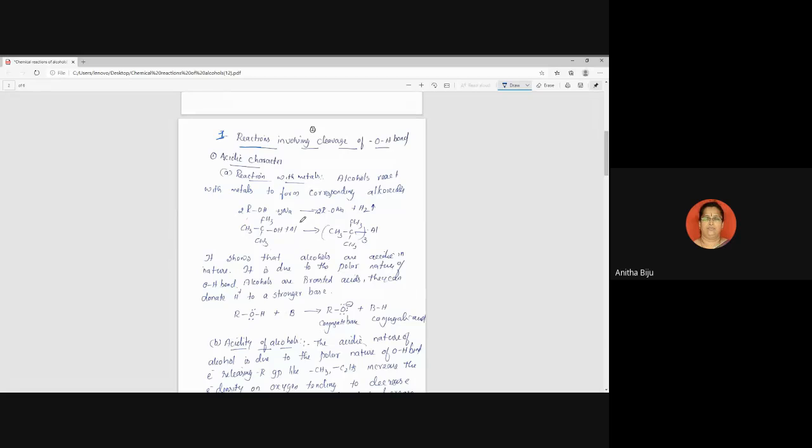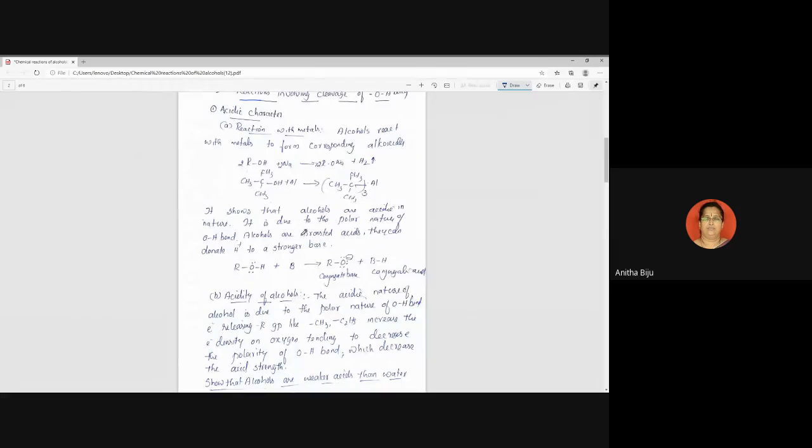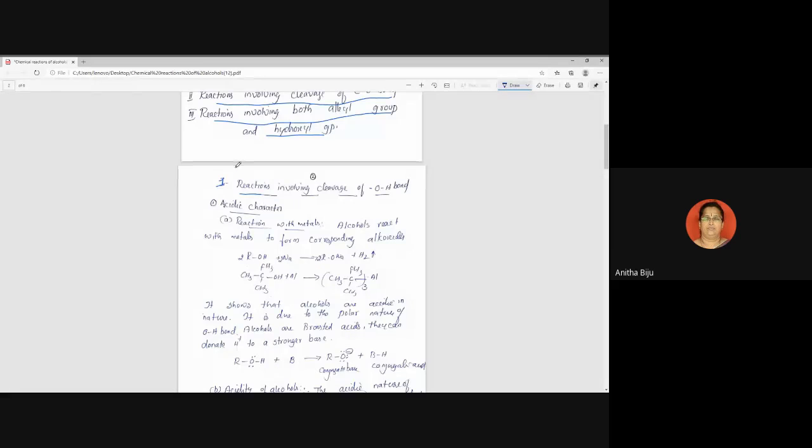So here let us discuss two reactions. First reaction, put the number 1. Acidic character, very important point. When we say that a compound behaves as an acid, if it is capable of losing hydrogen as a proton, we can say that it behaves as an acid.